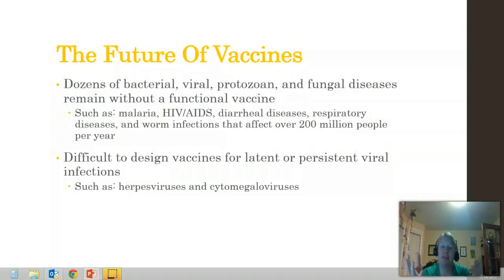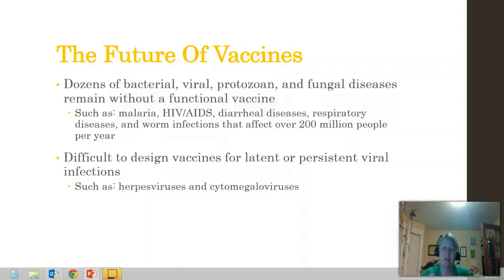So, future of vaccines. It's not like we have all the vaccines we need. There's tons of vaccines that we still need to develop because this is our best line of defense, to prevent infection in the first place. And some of these we've talked about: HIV, AIDS, malaria, respiratory diseases. These affect 200 million people yearly, and so we really need to develop these.